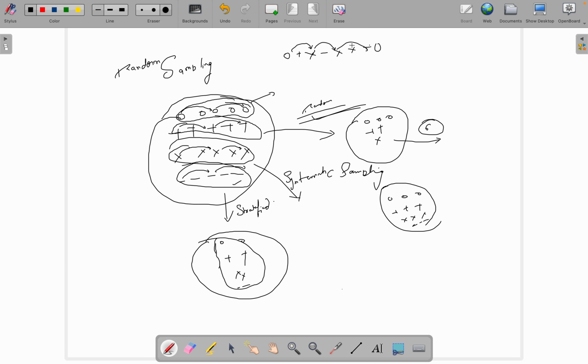And suppose this is plus here. Okay, and again a minus here. Okay, so after this there is this. So you can see that I have skipped this one minus here and this one minus here. So it is possible in systematic sampling that all your observations will not come.